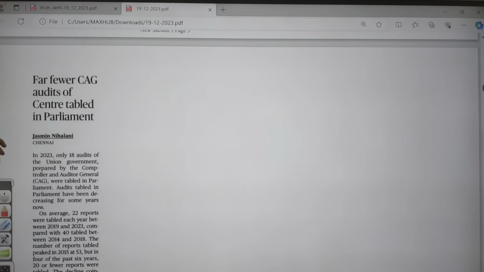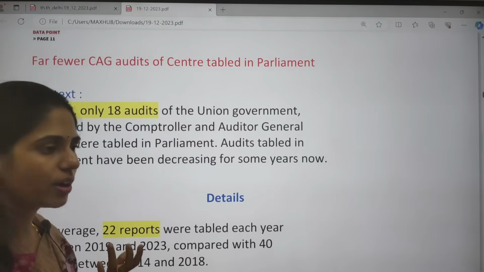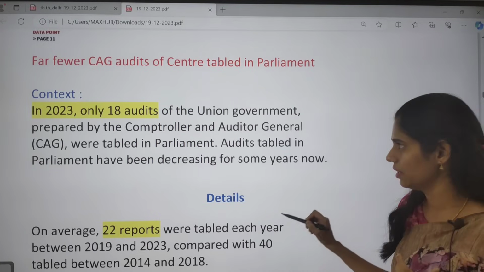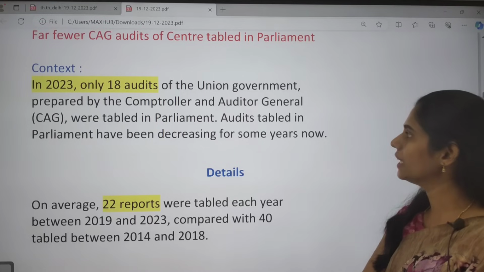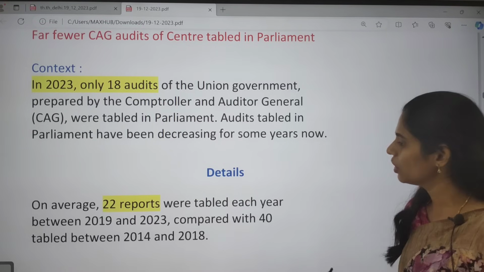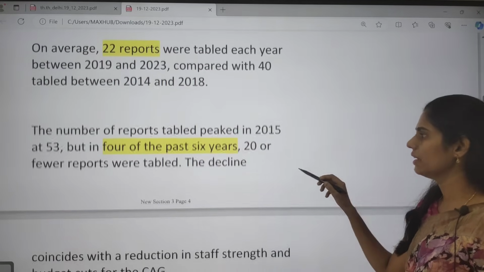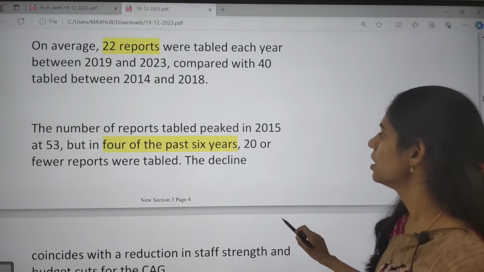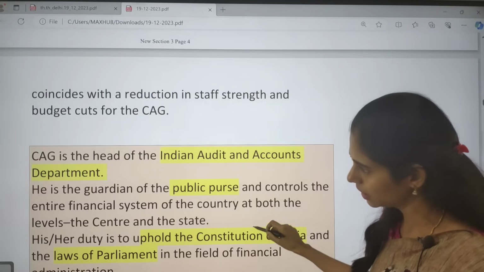Clear? And the next topic is far fewer CAG audits of Centre tabled in Parliament. As I said, this topic is again important from polity, and CAG is a very important, favorite topic of UPSC as well. This article says that in 2023 only 18 audits were done by the CAG, but normally it does around 22 reports. Even in 2015 it came up with the tabling of 53 reports. So now we have seen that there is a decline in reports audited by the CAG.